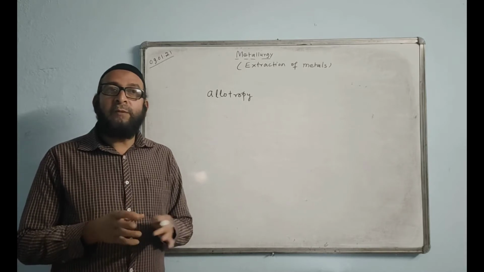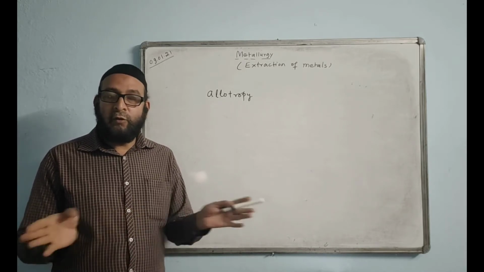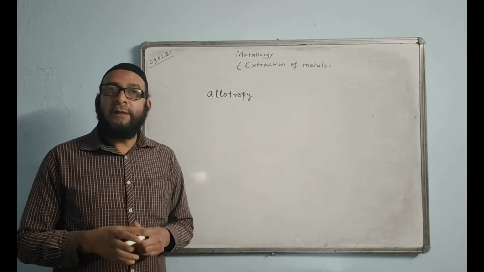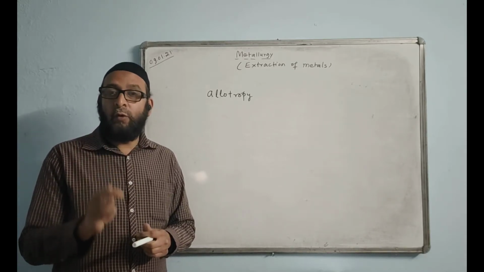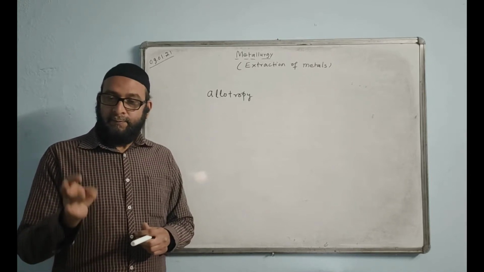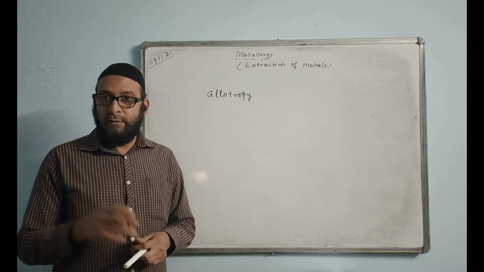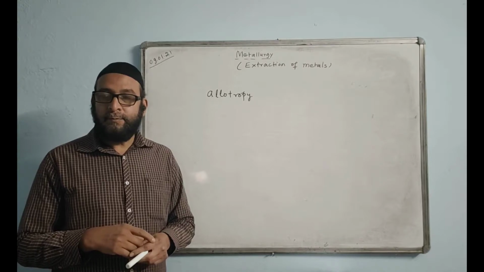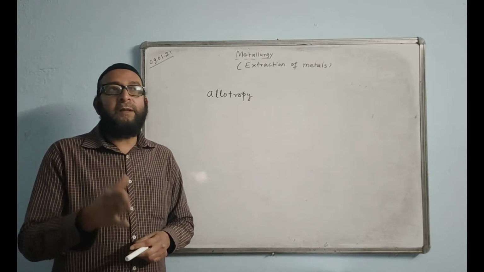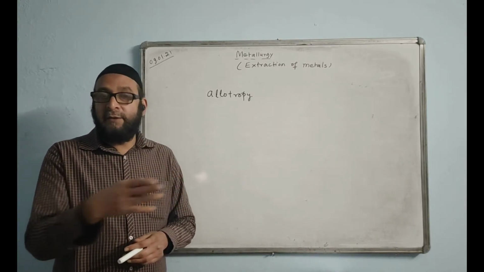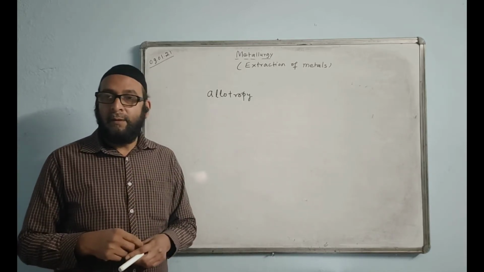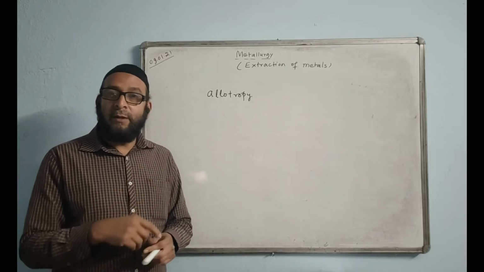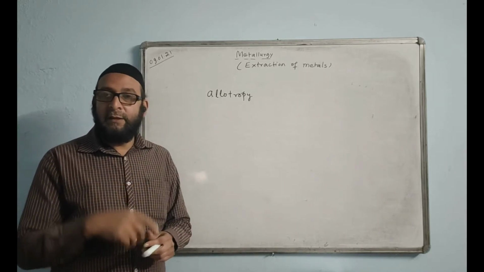The various forms of the element are called allotropes. For example, carbon has various forms like coal, diamond, graphite, charcoal. Their existence in nature is in different physical forms, but chemically they are all the same. They are all carbon only. Their chemical formula is C.